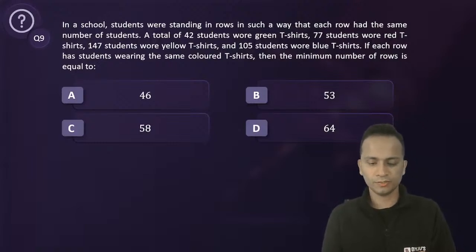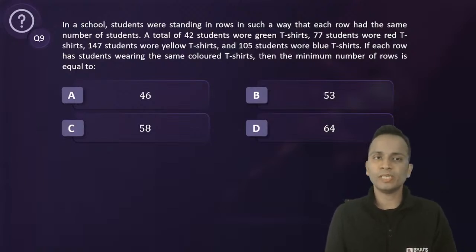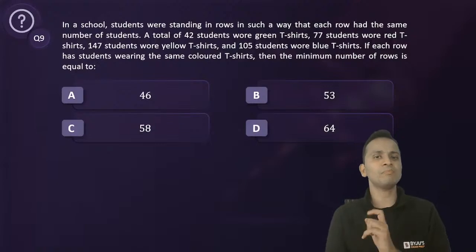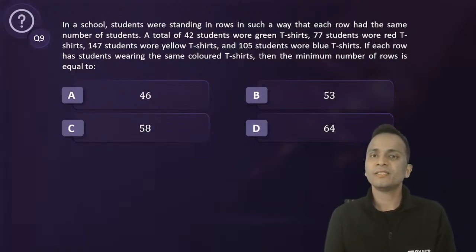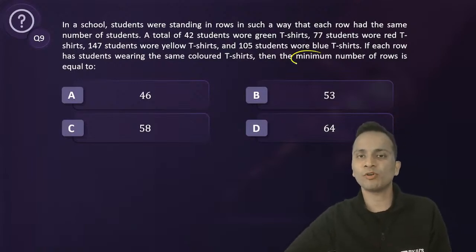Okay, good. In a school, students were standing in a row in such a way that each row had the same number of students. Okay, every row should have the same number of students. A total of 42 students wore green t-shirts, 77 wore red, 147 wore yellow, and 105 wore blue. If each row has students wearing the same colored t-shirt, then the minimum number of rows is equal to. We'll have to minimize the number of rows.